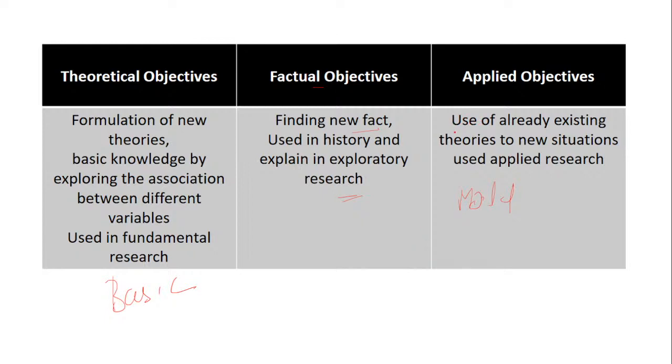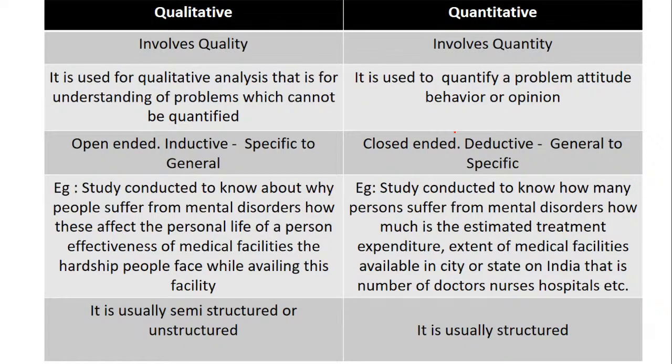Okay. Now coming to the next part, types of research. Let's see how many types we can cover today. First, starting with qualitative and quantitative. Here also a lot of students get affected by this topic very much. Till the end they do not understand how to classify them. So let's go a little slowly. Let's understand things very well.